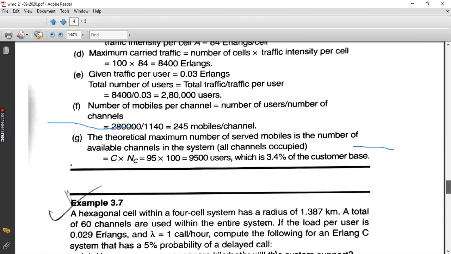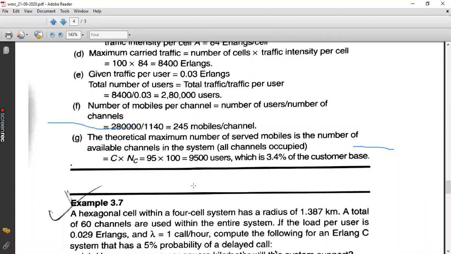That is nothing but C into NC. Why are we taking C into consideration? Because in one cell we have only 95 channels. So these 95 channels are being repeatedly replicated, right? Only these 95 channels of spectrum are available to us. So this set of bandwidth is being replicated again and again among the entire geographical region to provide the service.